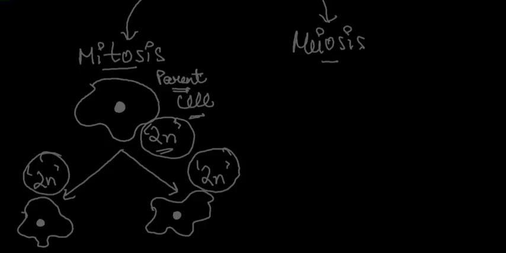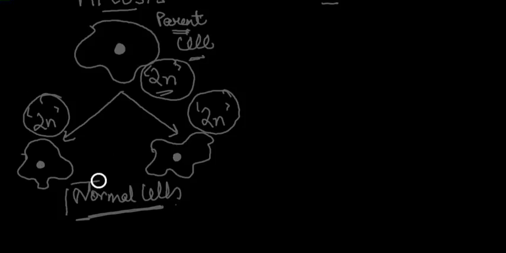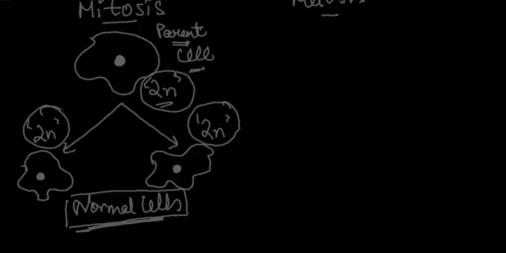Now, this mitosis process mainly takes place in the normal cells of the body, the cells which are not the sex cells of the body. So this is what we call the mitosis cell division process.